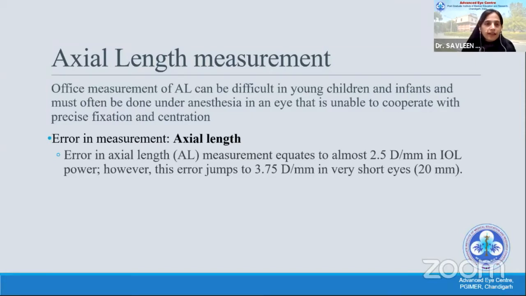They will require anesthesia and they will not fixate and center their eye. This error will equate to almost 2.5 diopters per mm of error in the intraocular lens power. And this error will further increase to up to around 4 diopters, also reportedly in short eyes, like the pediatric eyes, which have an axial length of around 19 or 20.